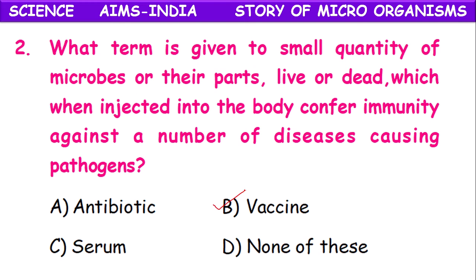A polio vaccine contains polio virus which is inactive, heat killed. In the same manner, all vaccines contain the respective inactive pathogen, which stimulates the body and helps in developing immunity against that particular disease.